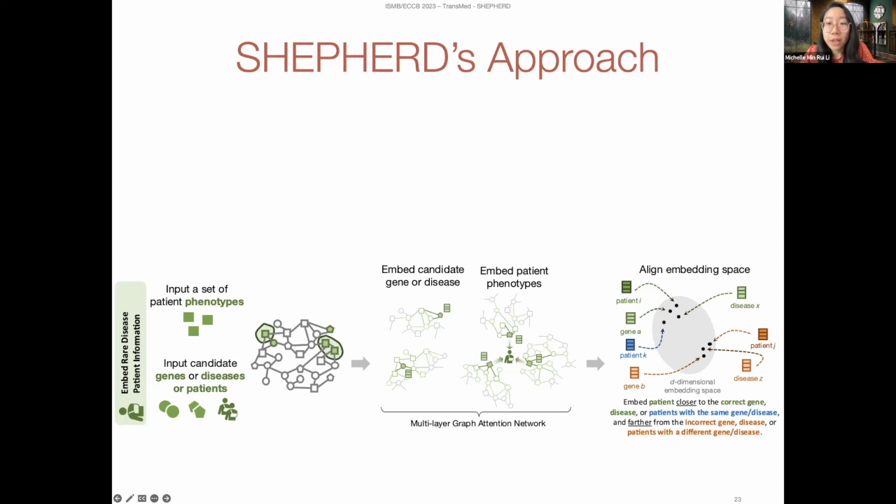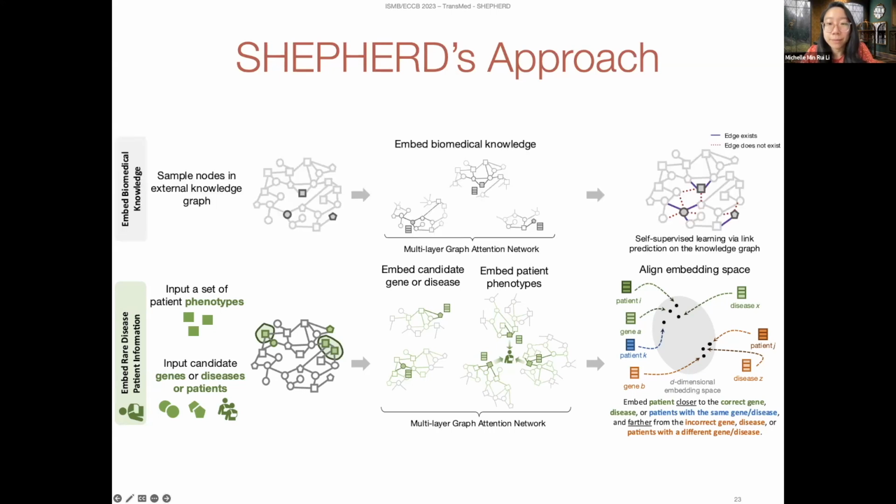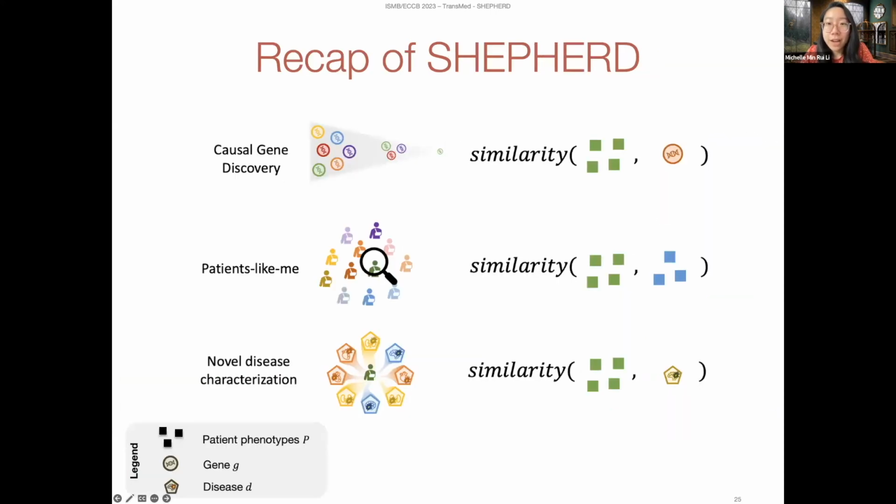We train the model using a loss function that encourages patient embeddings to be close to the embeddings of their causal gene or disease or other patients with the same causal gene or disease. These notions of similarity that are captured in embedding space can be used to rank causal genes or similar patients or characterize novel diseases. To reiterate, a core idea of the training process is to learn a similarity metric between the patient's phenotypes and either the candidate gene, disease, or patient that is reflected in a learned embedding space. For each task, we want the model to capture slightly different notions of similarity.